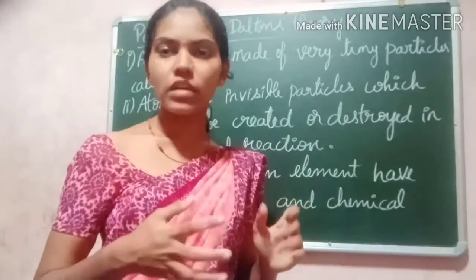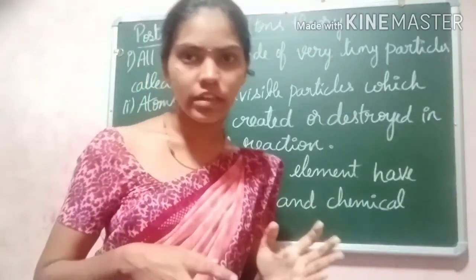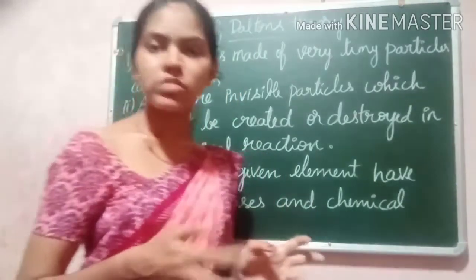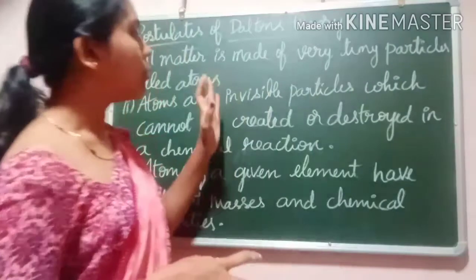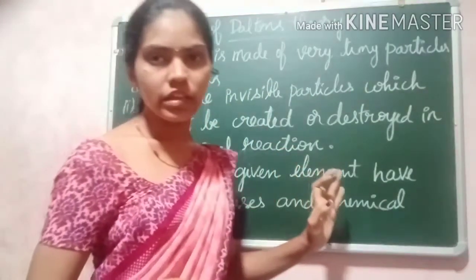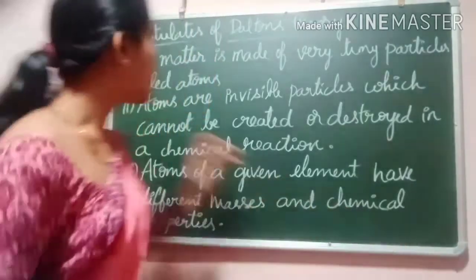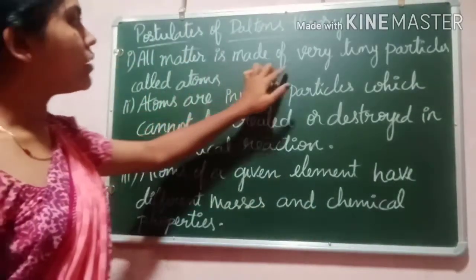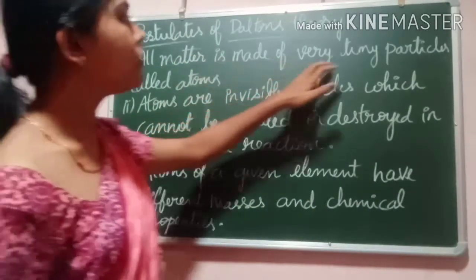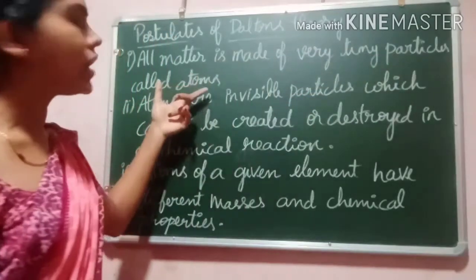Different scientists gave different statements about atoms, so he collected all that information and gave the postulates for his theory. These are nothing but the explanation of the theory. So all matter is made of very tiny particles called atoms.